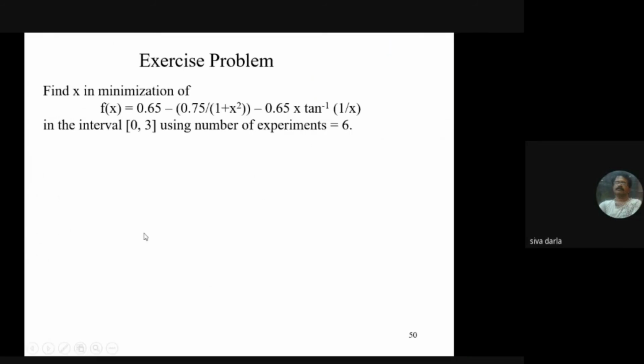So this is the exercise problem that we can consider. Let me explain the other methods if time permits, with your organizing committee.